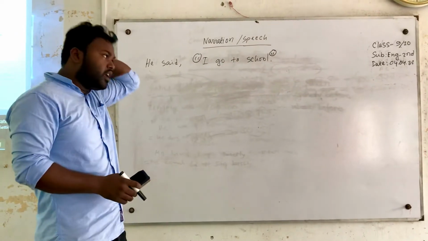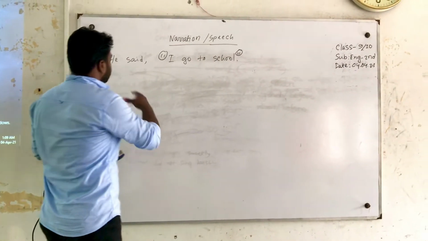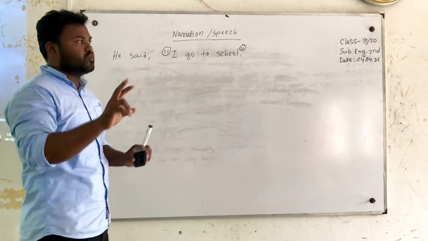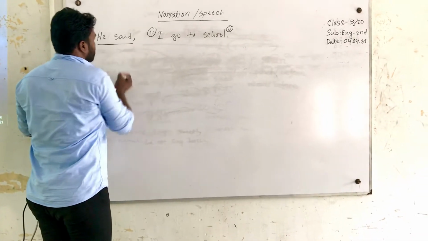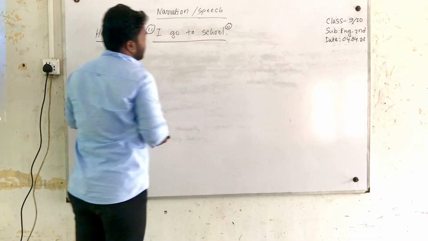First of all, we have to remember that in direct speech there are two parts. One is outside the inverted comma and the other is inside the inverted comma.